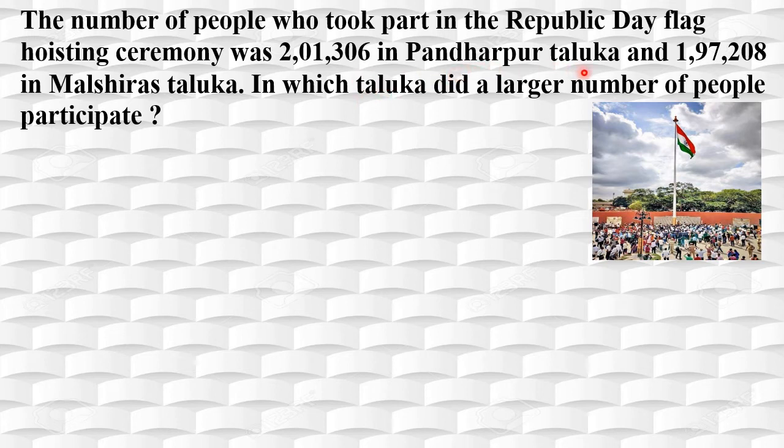One is Pandharpur Taluka. In that taluka, 2,01,306 people participated, and the second taluka is Malshiras Taluka. In that taluka, 1,97,208 people participated. Right? Now the question is, in which taluka did a larger number of people participate? Okay? Now we will go through stepwise. Okay? First one we will write here solution, and then we will write the given. Means whatever given in this problem, that we will write.